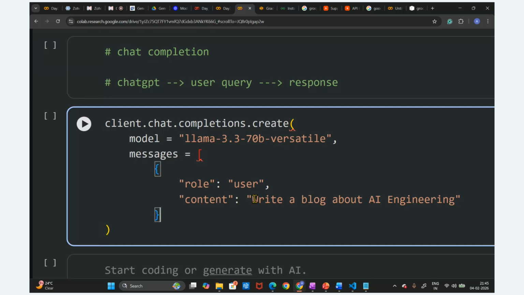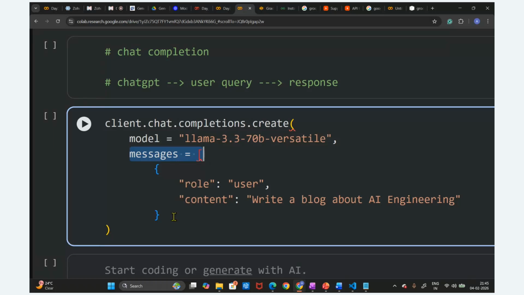Now you can see how we are going to create this. We are going to utilize the client for chat completion purposes. Then we create this by providing the Llama model name. After this model name, what will we do? We are going to provide the message here. This is the message.